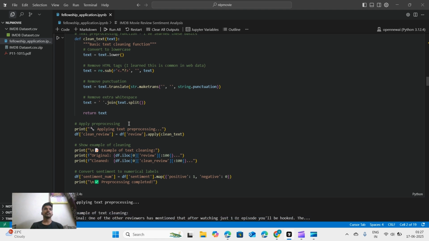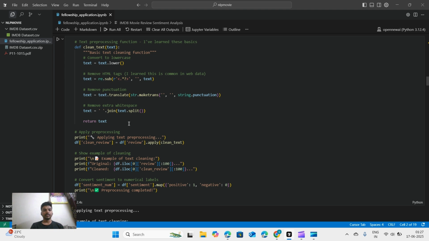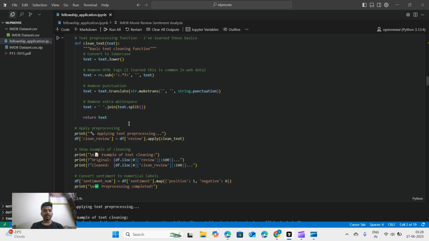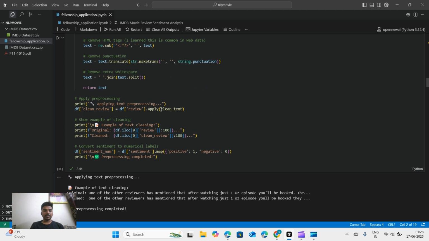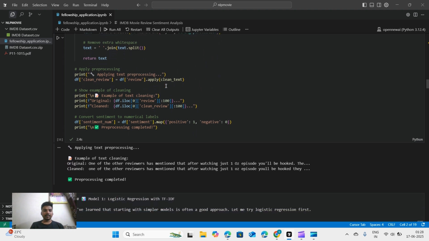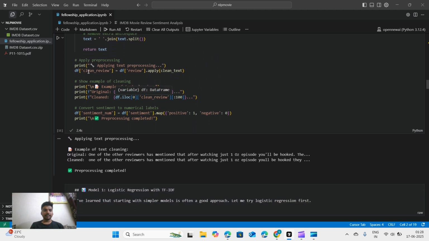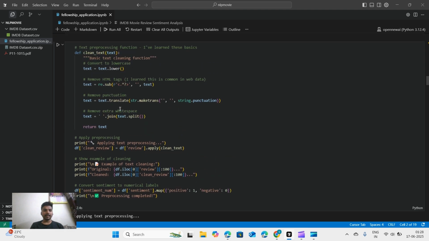There were other notebooks also that were more focused on removing emojis and other aspects, but here I have not found it as much needed for this task as there are no emojis present in it. Then we have applied the clean review.